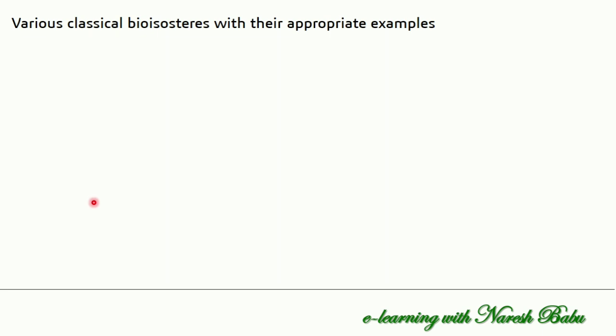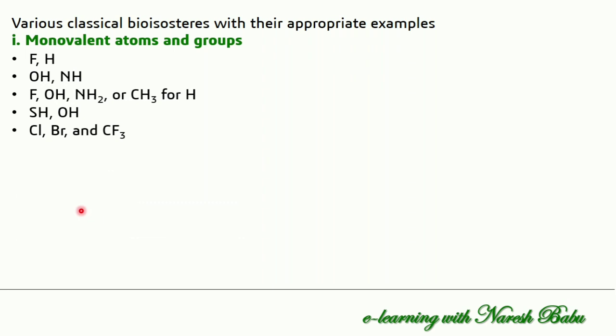We can see the various classical bioisosteres with appropriate examples given here. First one is monovalent atoms or groups. If you replace in the drug molecule, like fluorine we replace with hydrogen, OH group we replace with NH2. Fluorine can be replaced with OH, NH2, CH3 or H hydrogen atoms, and SH and OH, chlorine, bromine and CF3. Likewise we can see the replacement of any one with another one.